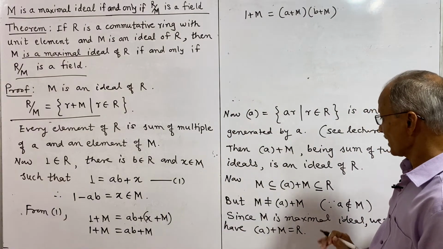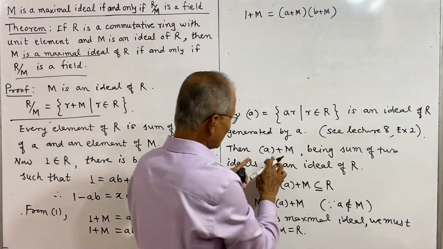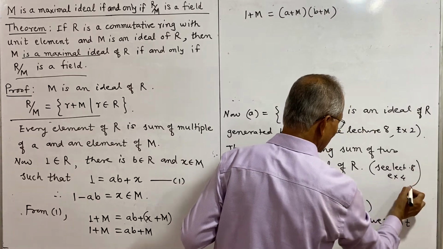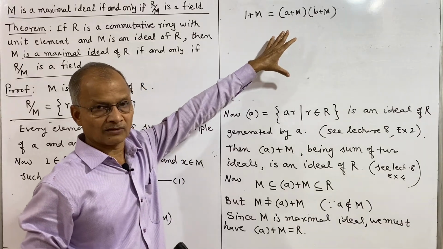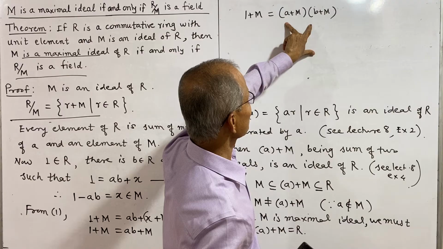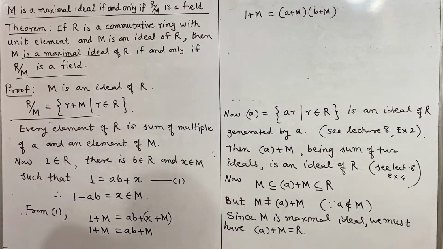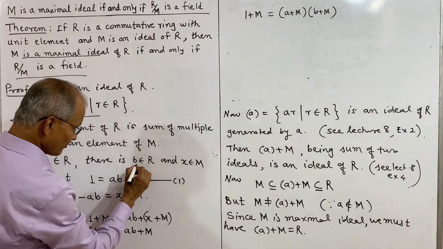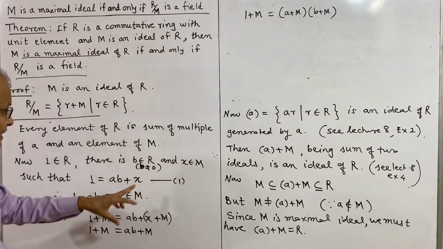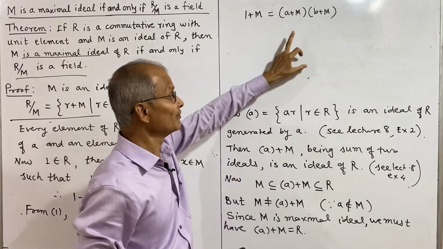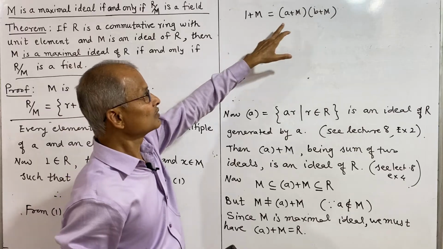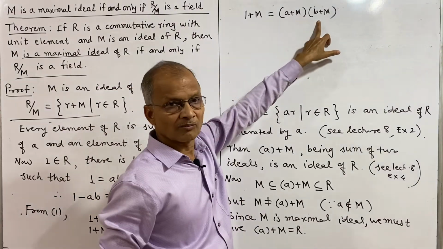This product in the quotient ring is defined as ab plus M. You can refer to the lecture on quotient rings, where we defined this product, and lecture 8, example 4, where the sum of two ideals is an ideal. So the product of a plus M and b plus M is 1 plus M. Here b is a non-zero element of R, so b plus M is a non-zero element of R by M, and 1 plus M is the unit element of R by M. So these two are multiplicative inverses of each other.